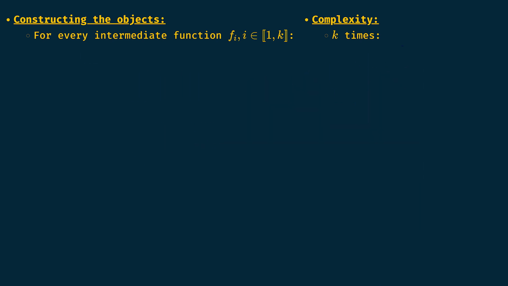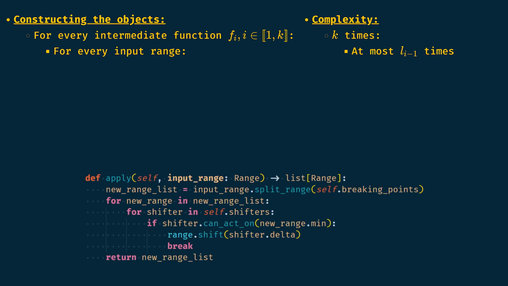That would give, for every function whose index is i, that is, we do k times, for every input range we have, that is, at most Li-1 times, we call apply on that range. It is -1 since in our notation the first function is f1 and the initial number of ranges we have is L0.